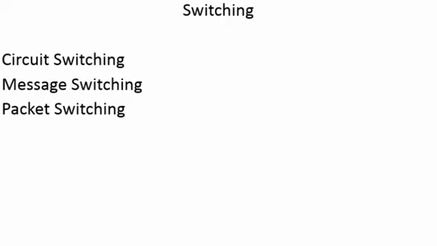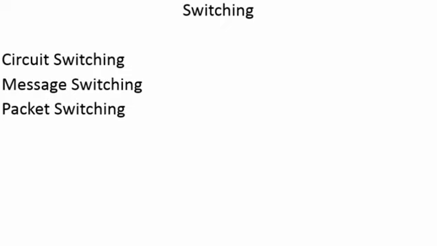So next let's discuss what is the difference between message switching and packet switching. The major difference is that the user information is transmitted in less time in case of packet switching, and in case of message switching it takes more time to get transmitted at the destination point, right? And the next difference is very major.